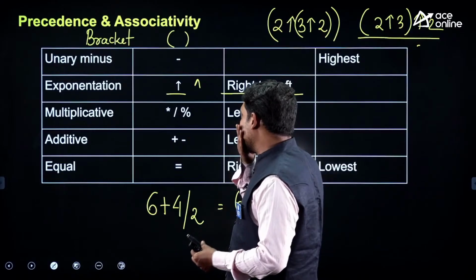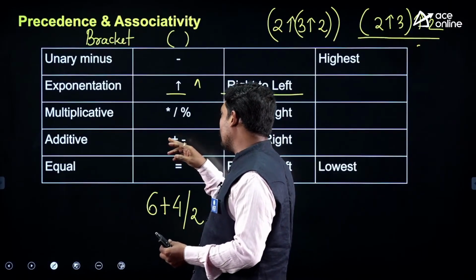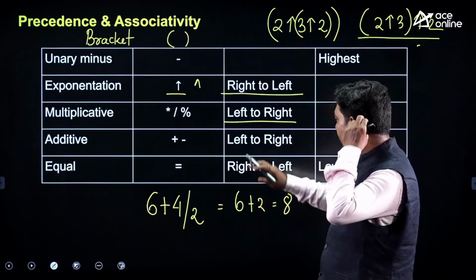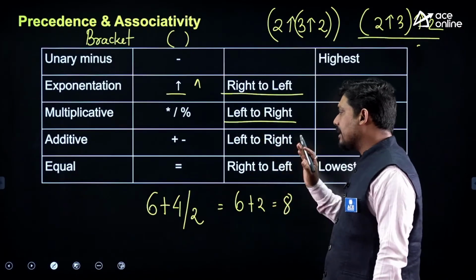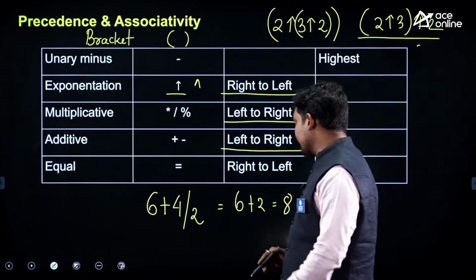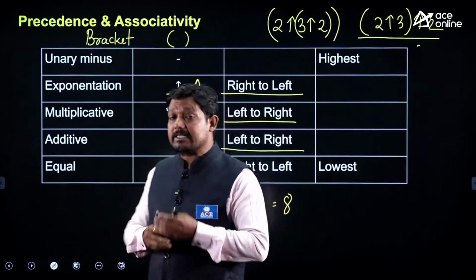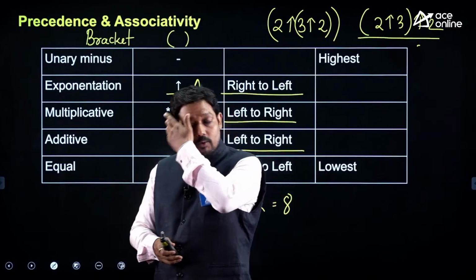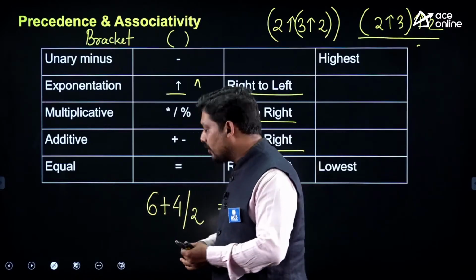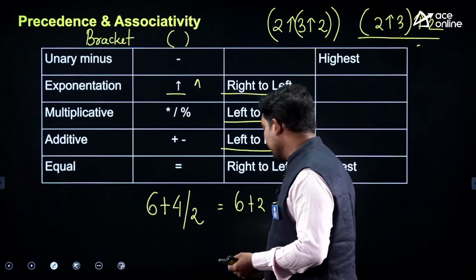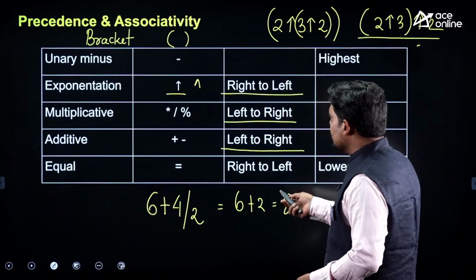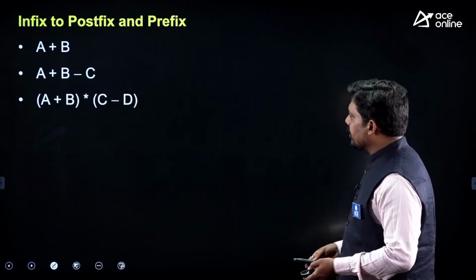In C programming also, multiplication, division and modulus all are the same precedence and will be evaluated left to right. Addition and subtraction are the same precedence and evaluated left to right. Equal to has the lowest precedence. Equal to will be done at the end of it. Lastly, you are going to perform the equal to operation, and that will happen at the end. So this is something about precedence and associativity.